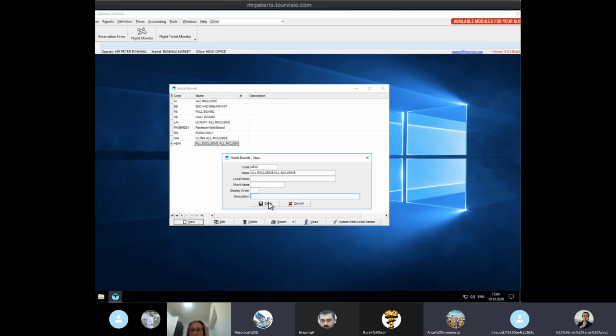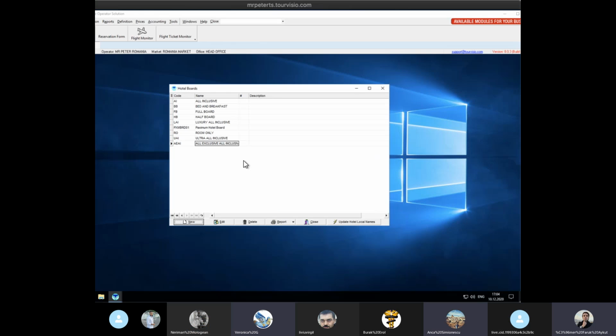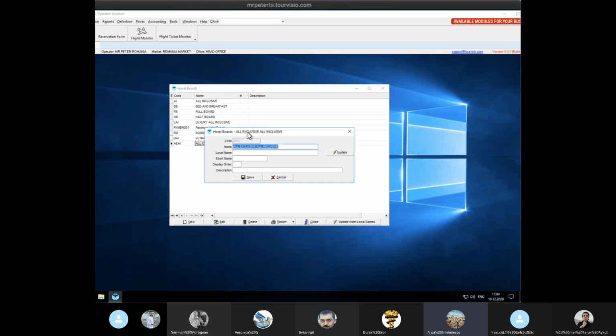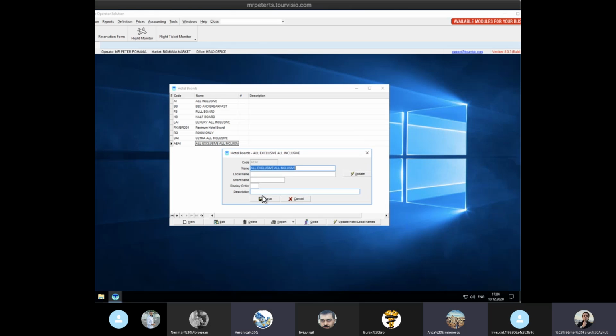So okay, давай. Ultra inclusive. They are asking why the name is different, and we say it's also ultra all inclusive. Yeah, this is the truth, really. Luxury all inclusive, it's ultra all inclusive. Romanian people understand ultra all inclusive, but when they see luxury or all exclusive or max or things like special all inclusive, for example, in Gloria, they are asking what's the difference. It's still ultra all inclusive, but every hotel chooses their concept name.